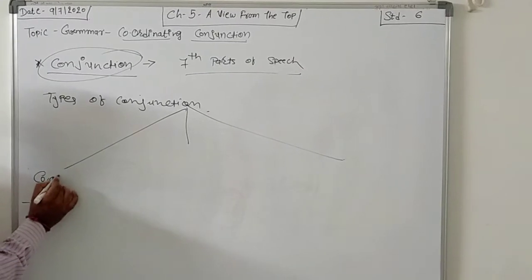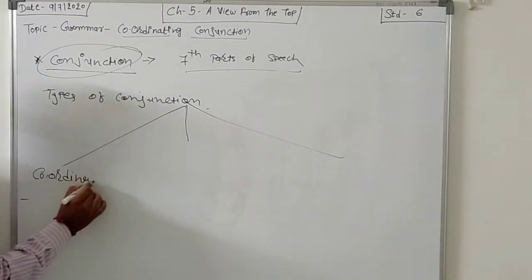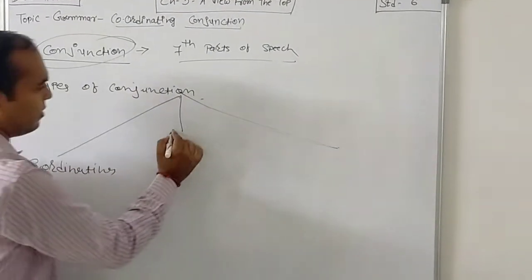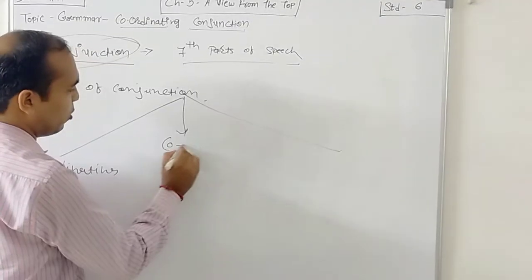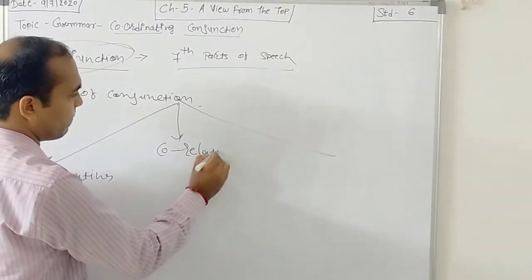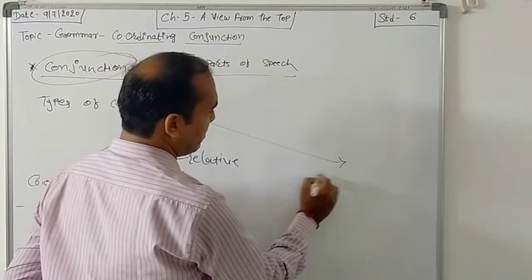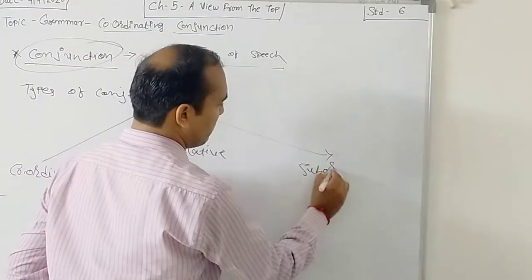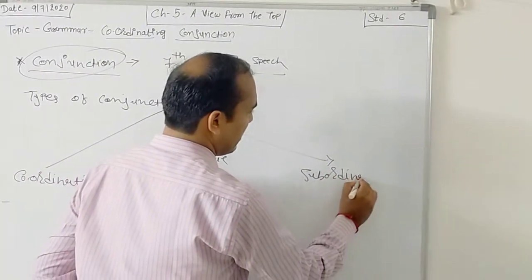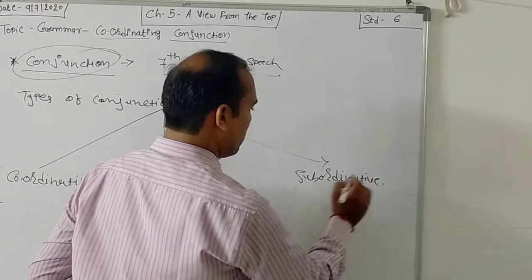One is coordinating, number two correlative, and number three subordinative conjunction.